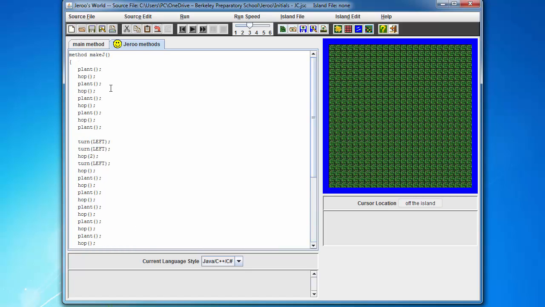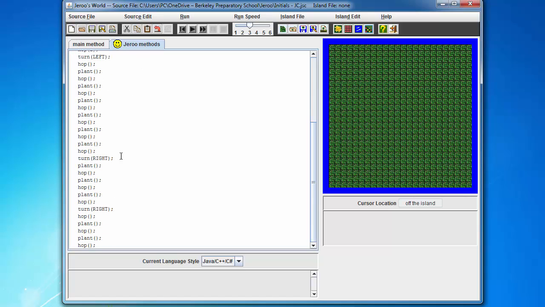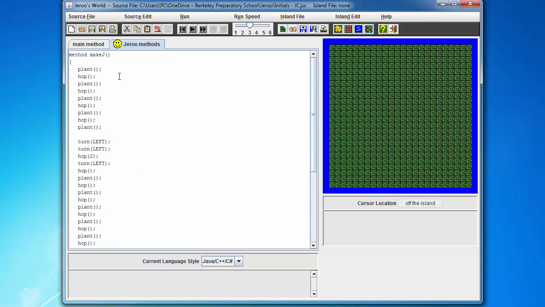Now I'm not quite done. I've almost got it done. Remember, I opened my squiggly brackets up here, so I have to end my Jeroo method with the close squiggly bracket. So shift, close squiggly bracket. Okay? Now, if I want to make J, all I have to do is go back to main method.